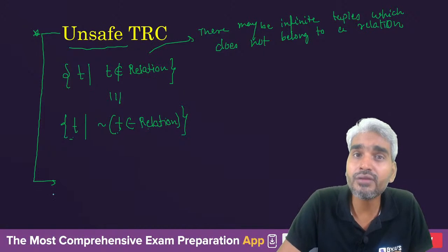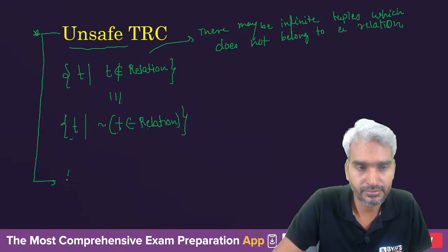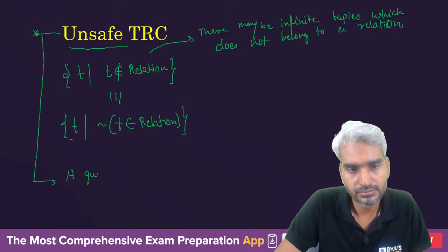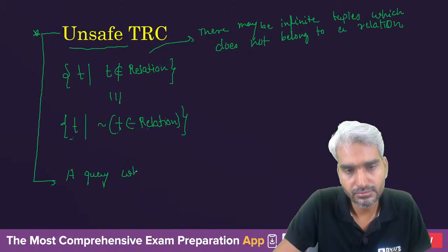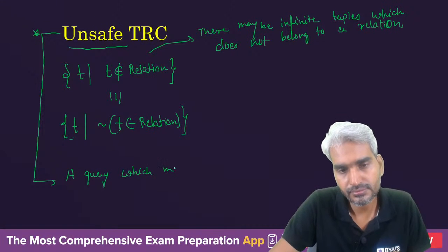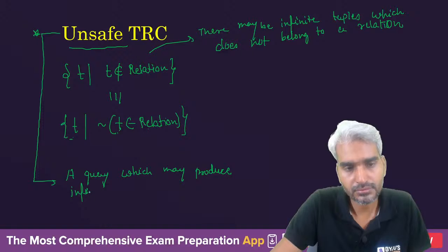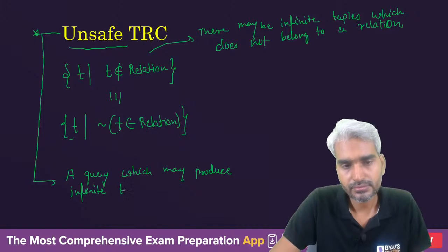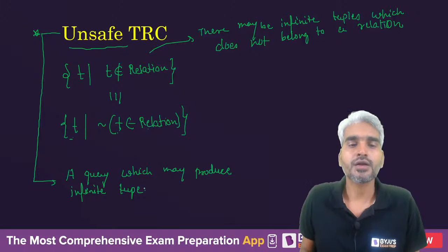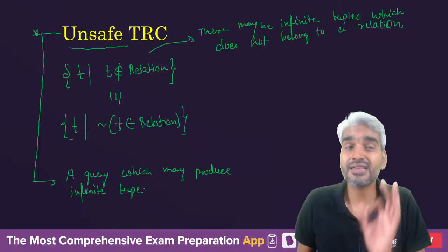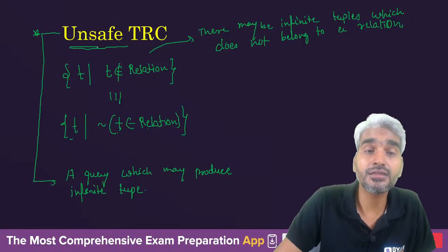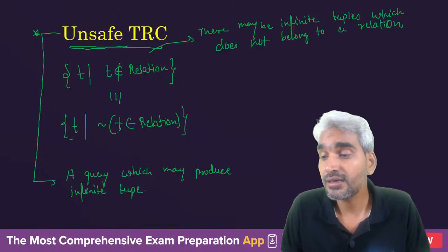A TRC query which may produce infinite tuples is known as an unsafe TRC query, right?